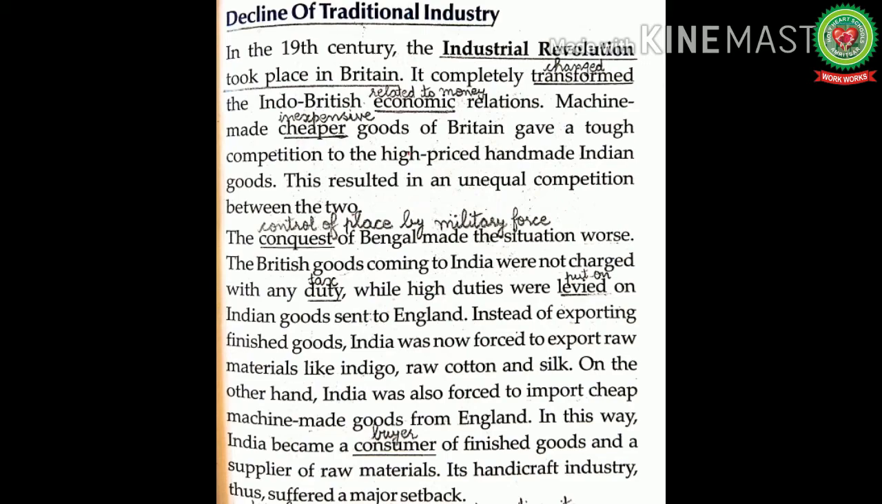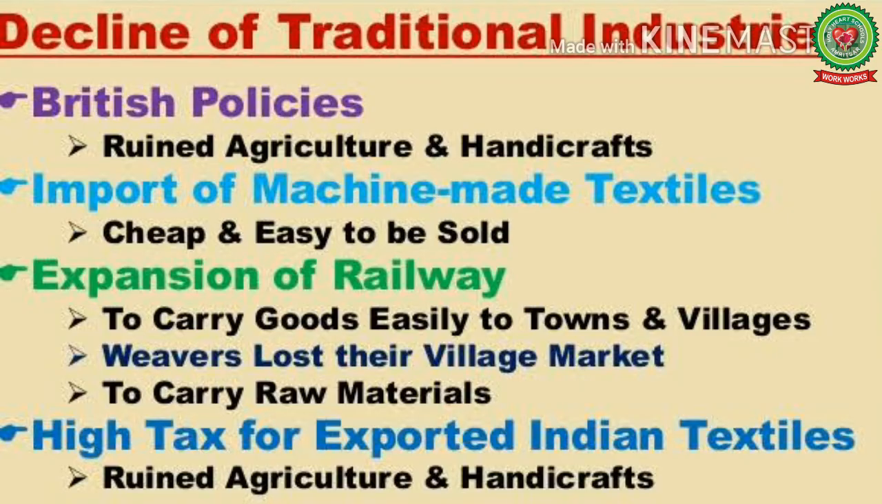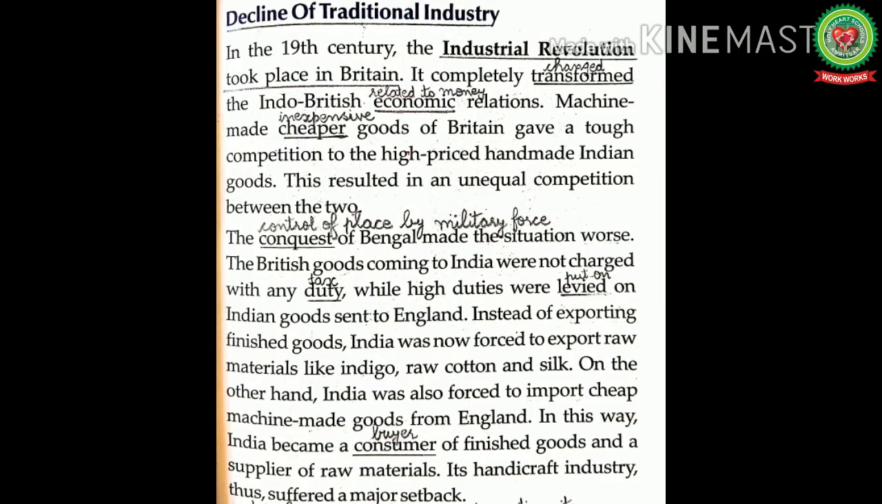In the 19th century, the industrial revolution took place in Britain, Europe. With it, the traditional industry of India declined rapidly. Industrial revolution was a time when the manufacturing of goods moved from small shops and homes to large factories. This shift brought about changes in culture too, as people moved from rural areas to big cities in order to work. It completely transformed the Indo British economic relations.